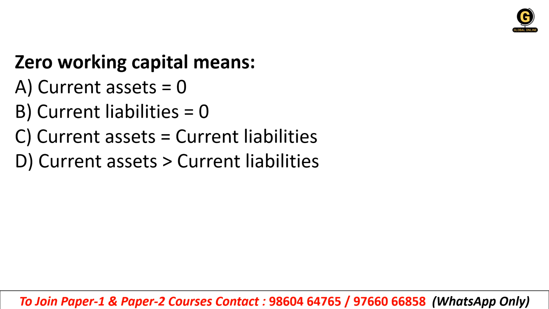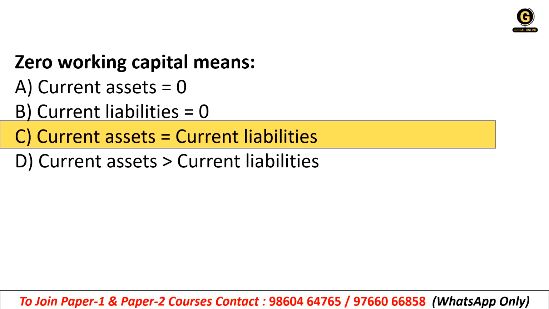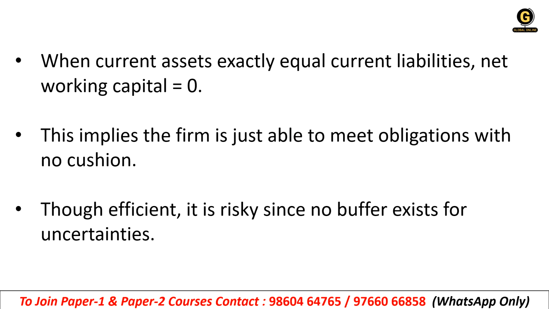It's so easy. Zero working capital means: current assets is equal to zero, current liabilities is zero, current assets is equal to current liabilities, or current assets is greater than current liabilities. It is what? Current assets and current liabilities are similar. That means zero working capital. Okay, zero working capital, that means what? Your current assets and your current liabilities both are similar. Okay, you have no excess current assets compared to the liabilities. So that means you have no working capital.